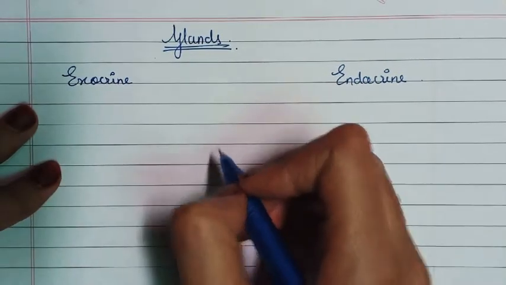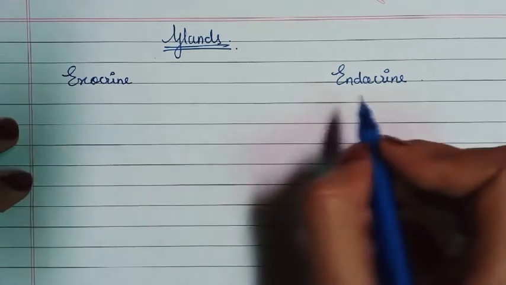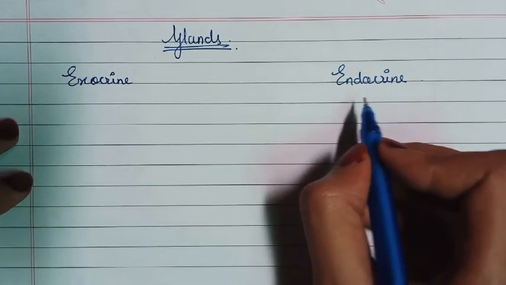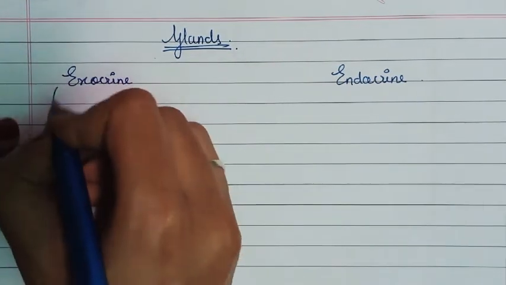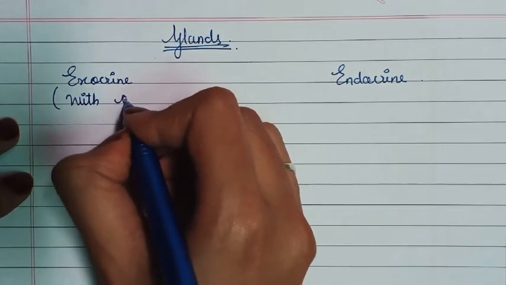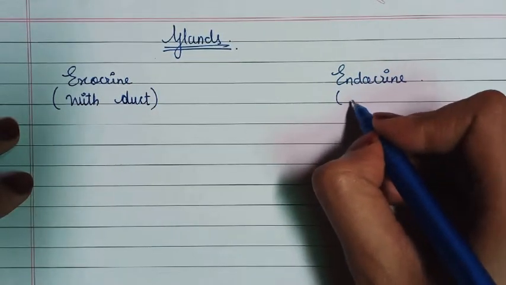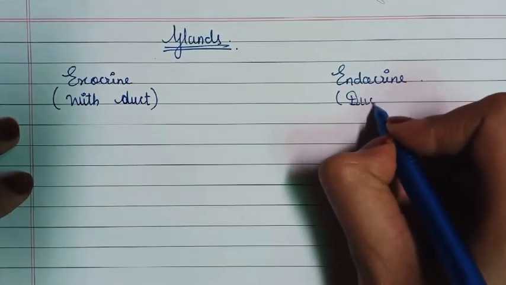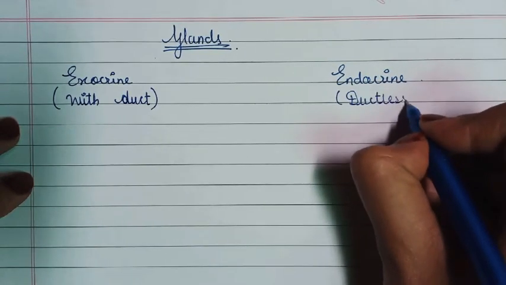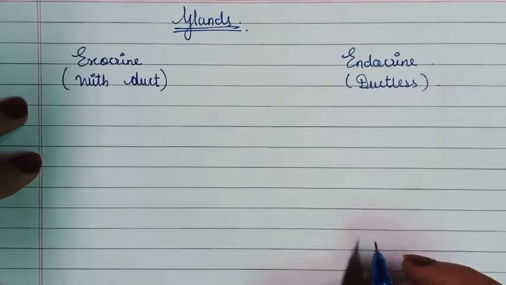Now, exocrine glands means the glands with ducts and endocrine glands means ductless glands. Now what is duct and what is ductless? So we will see further.